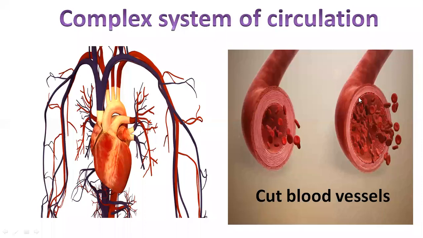The blood vessels which have a wide lumen and thin walls receive deoxygenated blood from all parts of the body and return it to the heart for purification. These are called veins, represented with blue color in this image. The red stream that flows in closed tubes in our body is called blood.